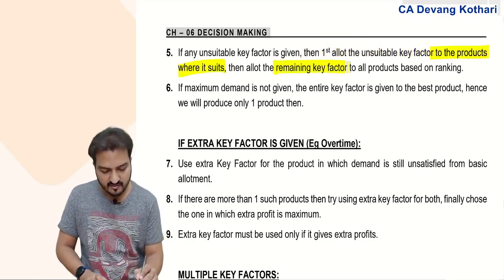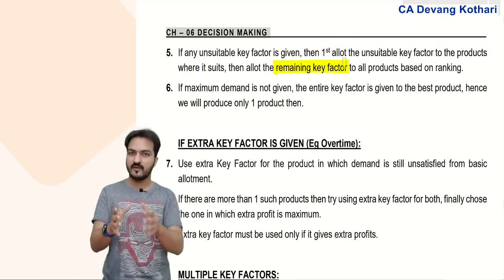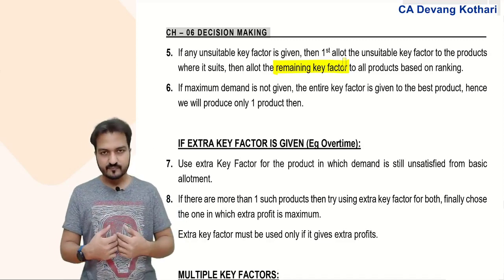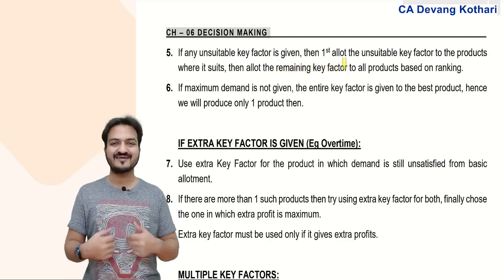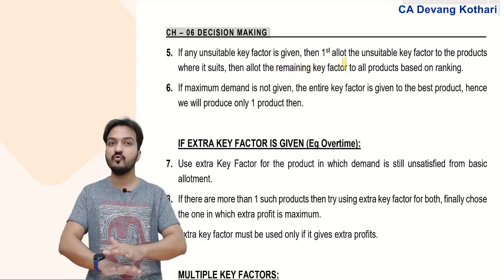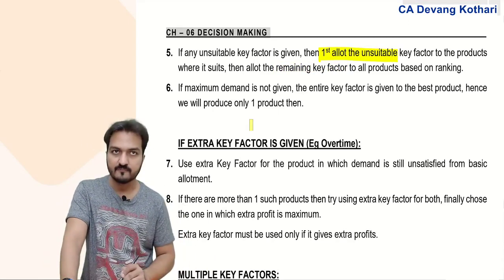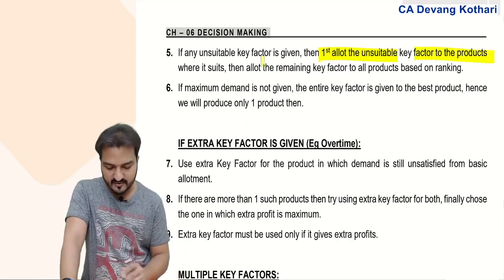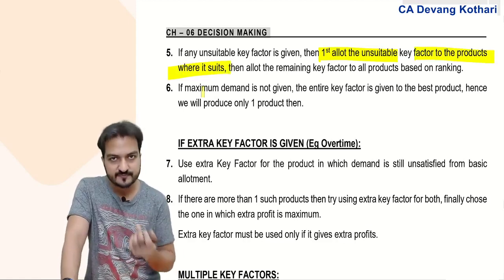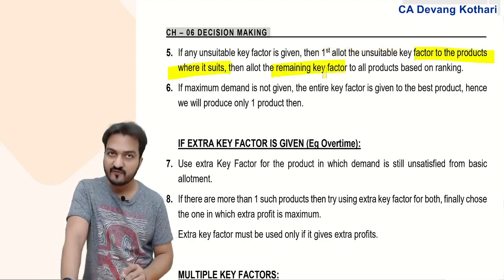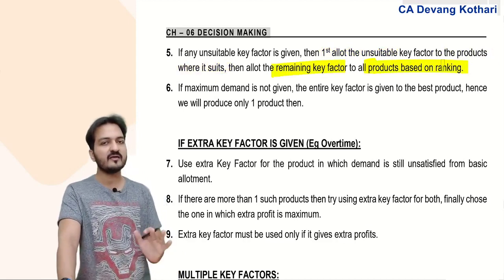Then you allot the remaining key factor. Now the remaining key factor is a common, general key factor. It is suitable for all products. So first you allot the unsuitable one among the products where it suits, and then the remaining key factor you allot based on ranking.